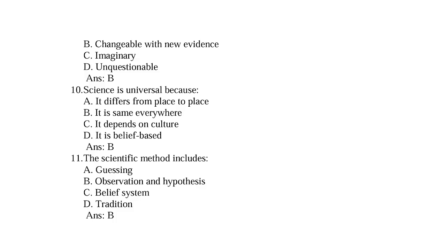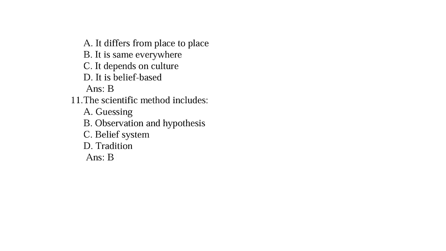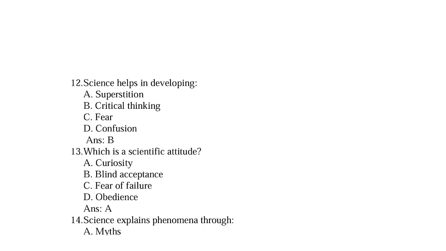Next question 11th. The scientific method includes option A guessing, B observation and hypothesis, C belief system, D traditions. So right option is B observation and hypothesis. Next question number 12. Science helps in developing option A superstitions, B critical thinking, C fear, D confusion. So right option is B critical thinking.